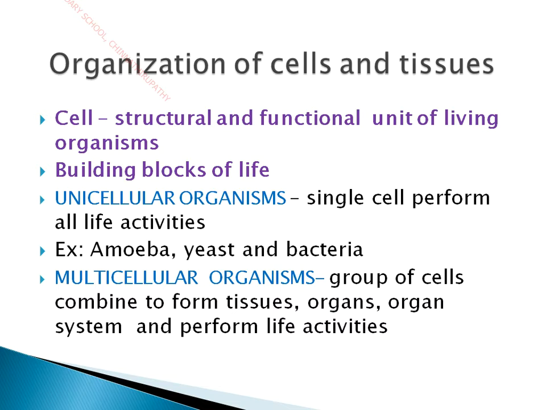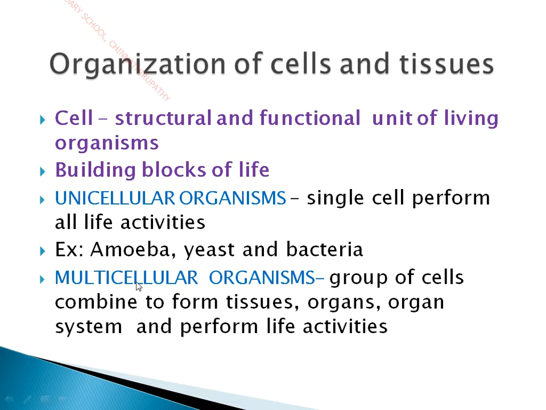So these organisms which contain a single cell are called unicellular organisms, whereas multicellular organisms are made up of many cells or a group of cells. As I said earlier, the group of cells combine to perform a similar function. They form the tissues, and tissues together form organs, and organs together form organ systems, and organ systems all combine together to perform all the life activities of the organism.